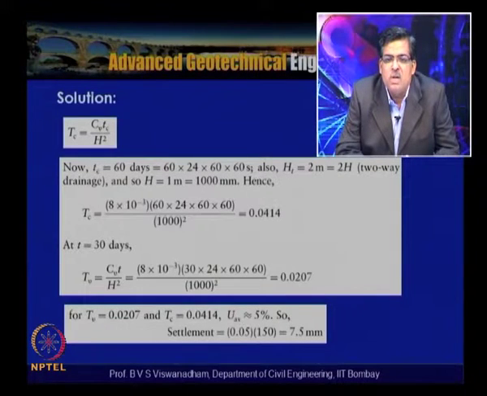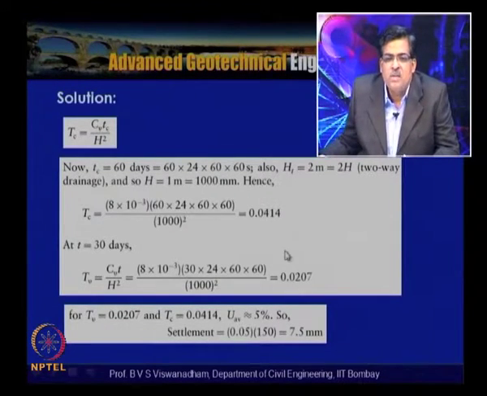So, by substituting we can get Tc as 0.0414, and for time t as 30 days, we get Tv as 0.0207.